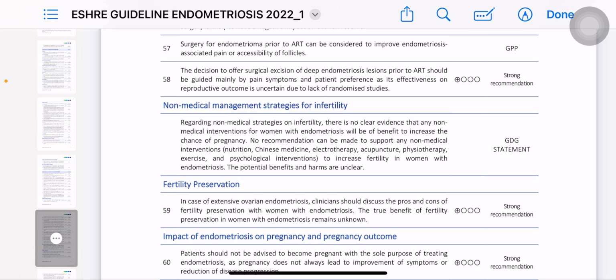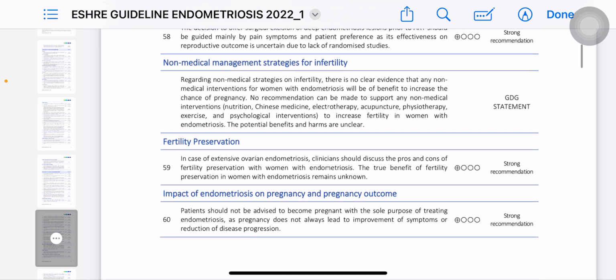But before ART, if the patient has no complaint regarding pain, then it is not indicated that you do excision and ablation before ART.